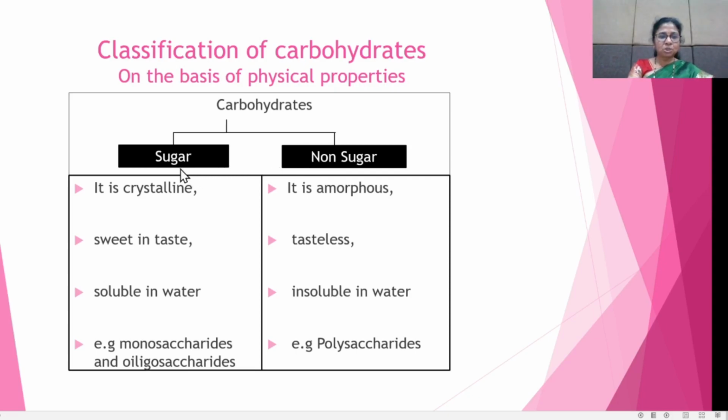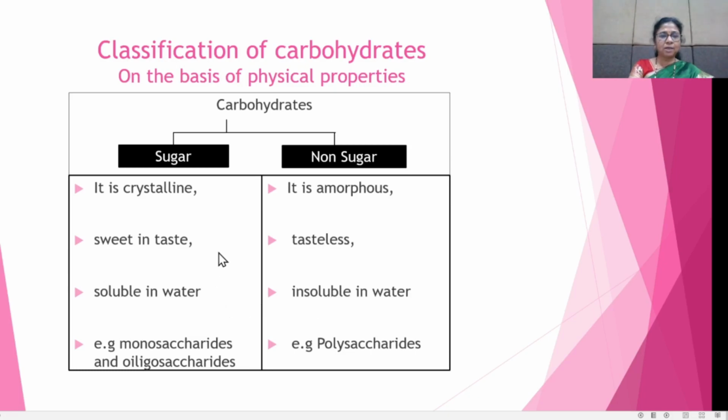Sugars are crystalline, sweet in taste, and soluble in water. Non-sugars are amorphous in nature, tasteless, and insoluble in water.